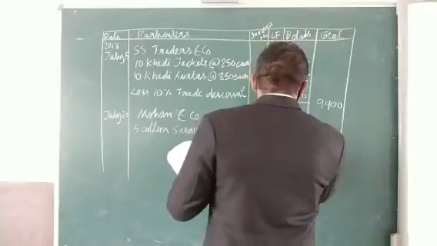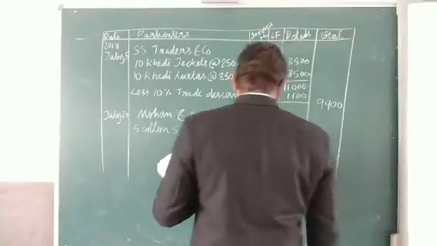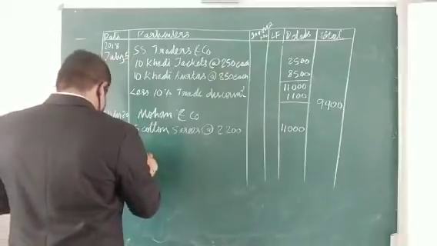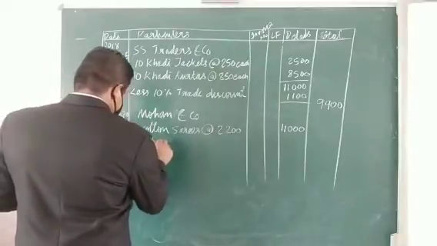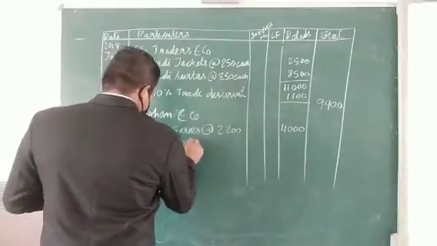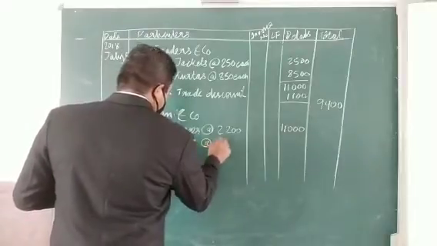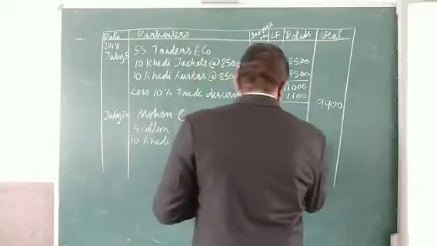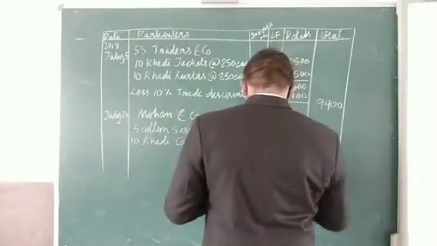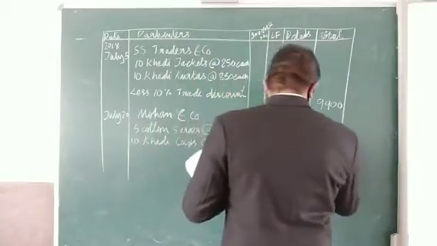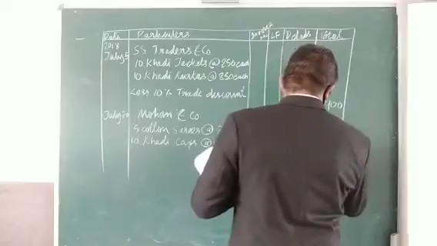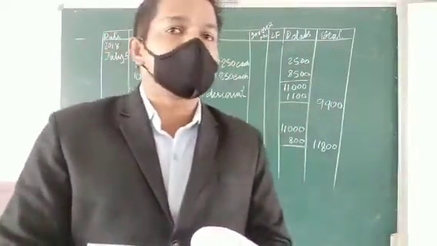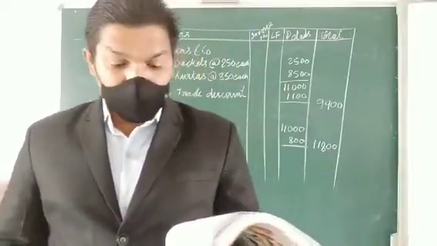So it is coming 11,000. Then 10 khadi caps at the rate of 80. That is coming as 800. So the total is 11,800. There is no discount or anything provided, so there is no need of calculating anything.